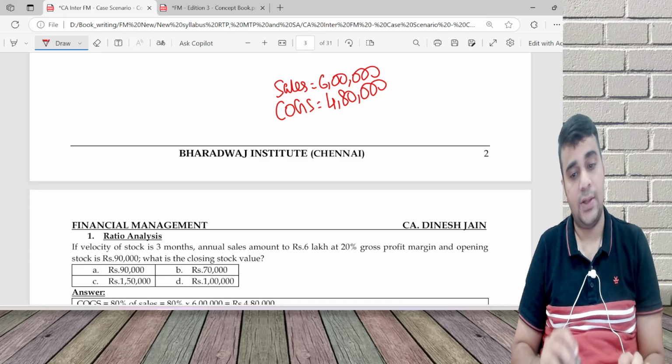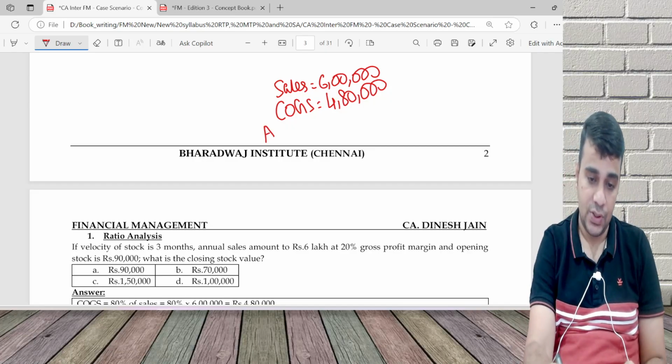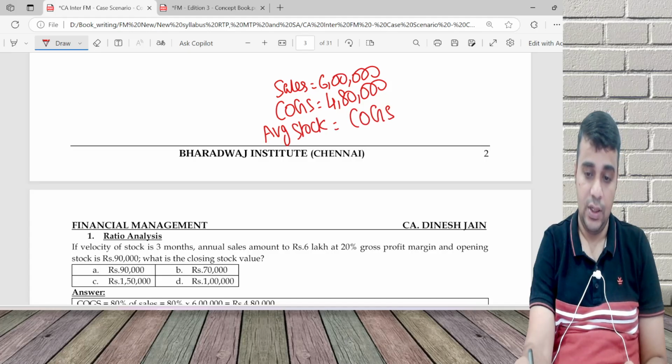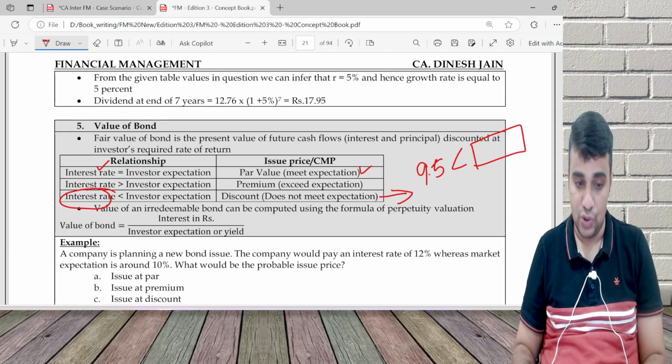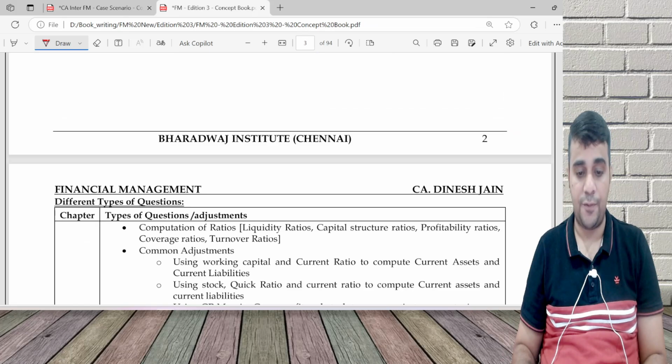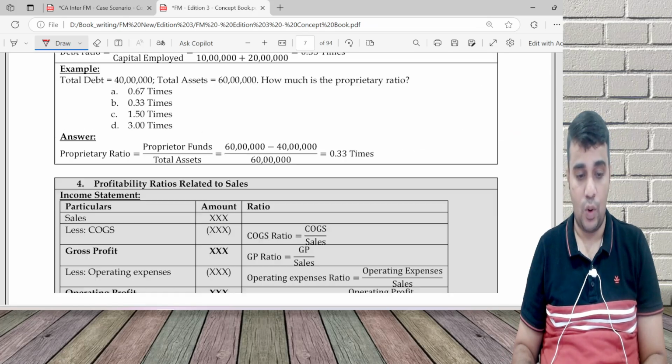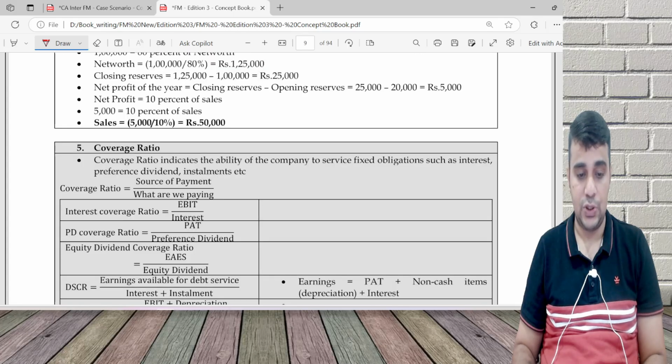Average stock is equal to COGS into 3 by 12. Am I teaching any new concept? No. If you are aware of my concept book, you will go to the place where these ratios have been discussed.